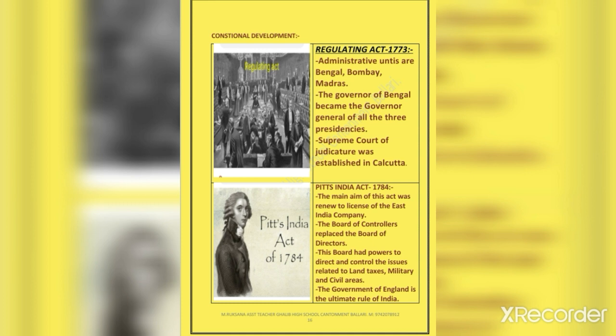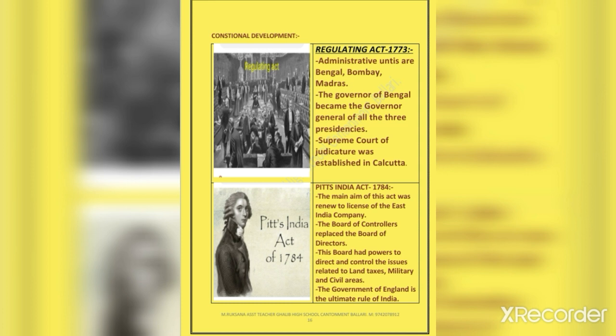The Governor of Bengal became the Governor General of all three presidencies: Bengal, Madras and Bombay.